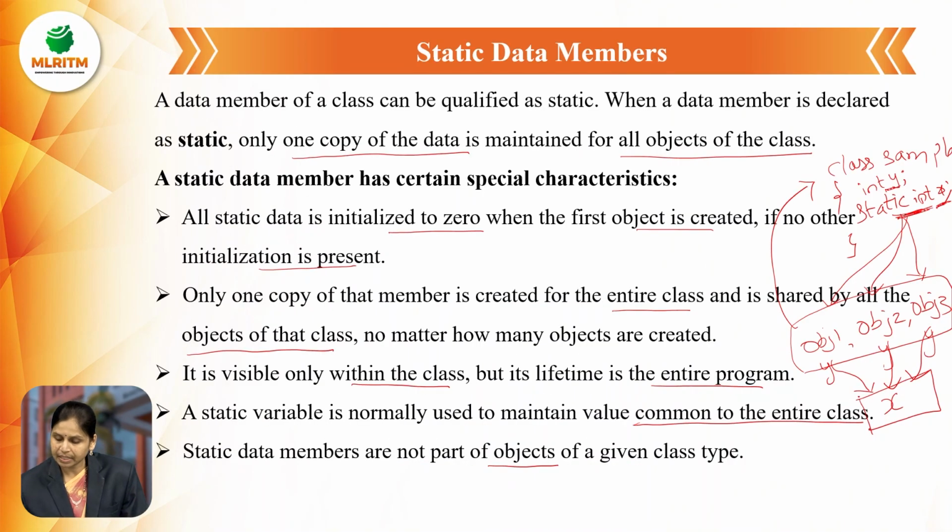Here the static data member x is shared by all these three objects, but the static member is not created for each object. Only one copy of the static variable is created, that is shared by all the objects which are created for the sample class. This is called static data members.